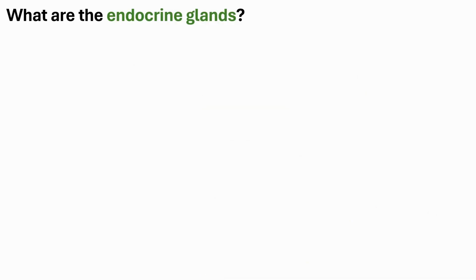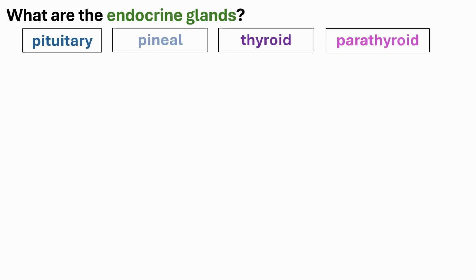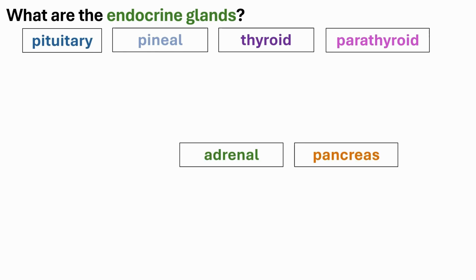So what are the endocrine glands? For the purpose of our topic, we will be limiting these to the pituitary gland, the pineal gland, the thyroid gland, the parathyroid gland, the adrenal gland, and the pancreas. Each gland is further subdivided into subparts. For example, for the pituitary gland, you would have the adenohypophysis subpart as well as the neurohypophysis subpart.